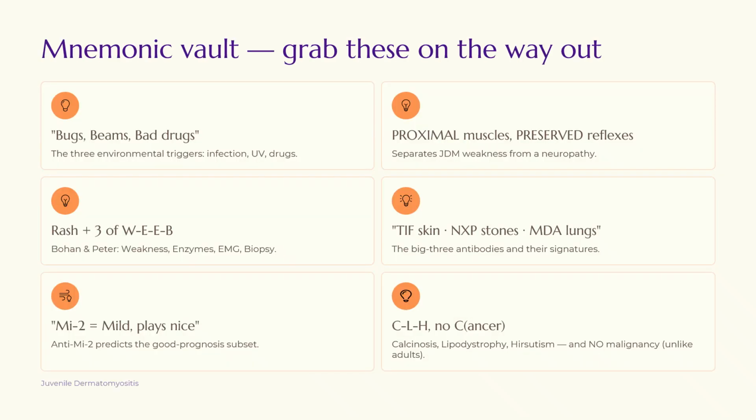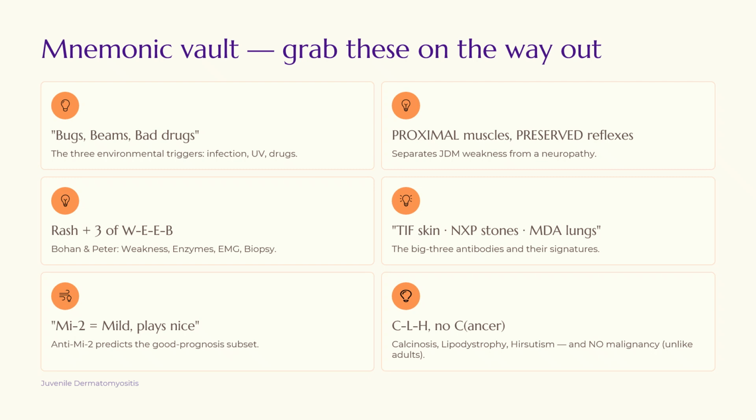Just to now summarize what we have studied, the environmental triggers are the bugs and the bad drugs, right? Remember it's a proximal myopathy. Remember it involves the proximal muscles, but the reflexes are preserved. Then the Bohan-Peter criteria is rash plus three of the four: weakness, enzymes, EMG, biopsy. Then remember TIF the skin, NXP stones, MDA the lungs.